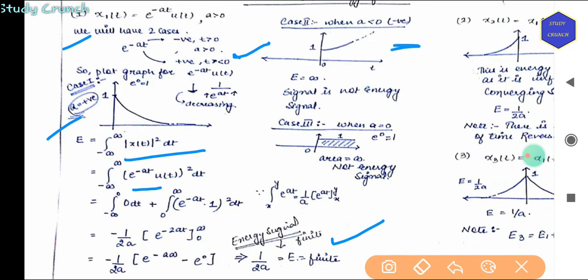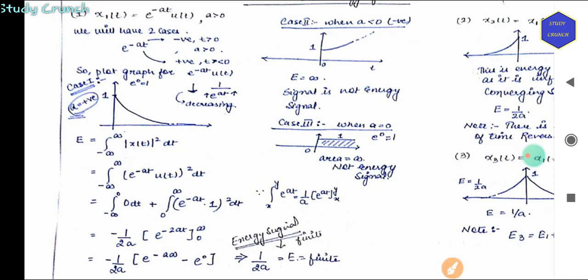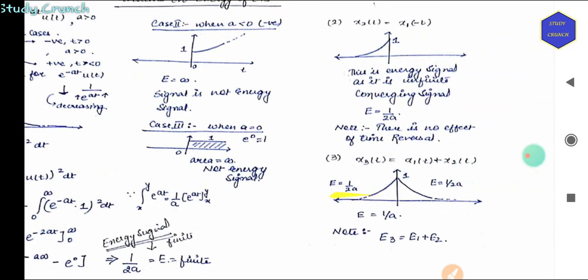Now for case 2, that is negative, energy is infinity. So signal is not an energy signal. The third case arises when it is neither energy nor power signal, when it has a constant value, that is DC value. So basically e to the power minus at, if it is negative, t is greater than 0, then only it will have finite value.